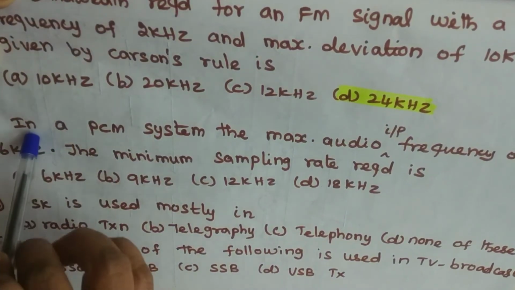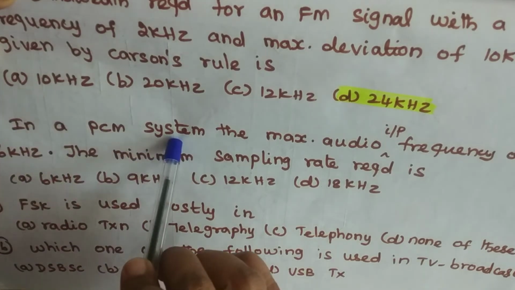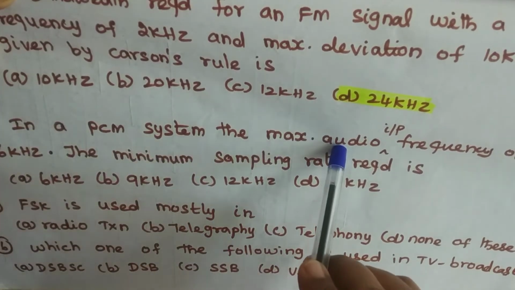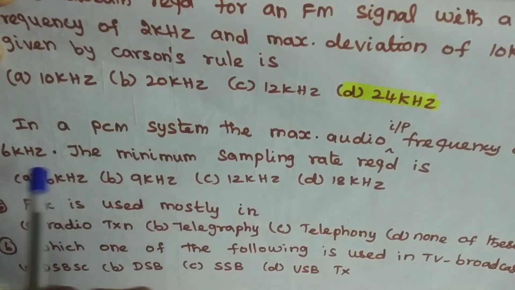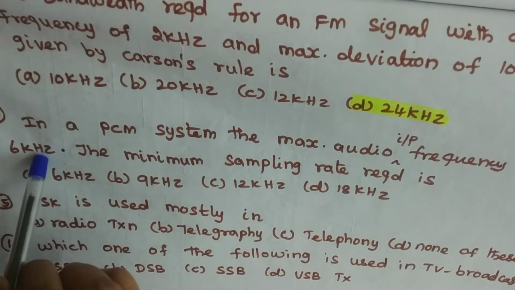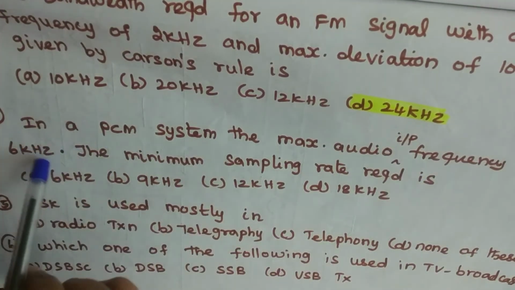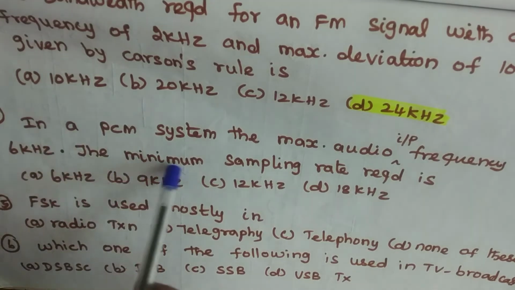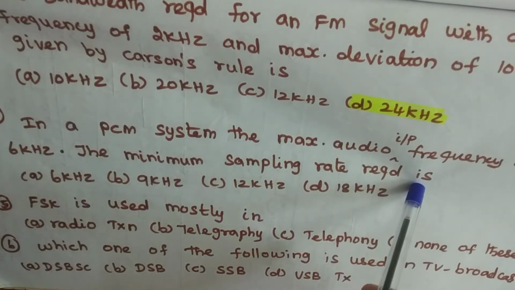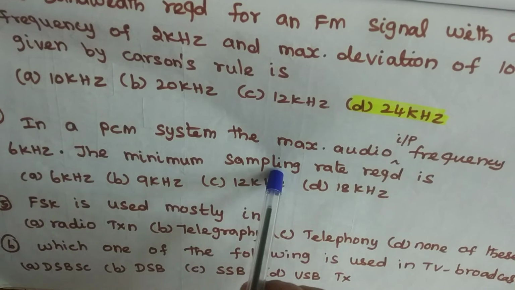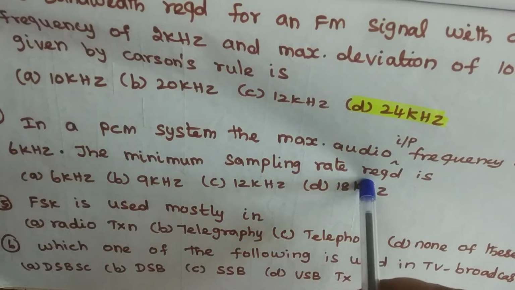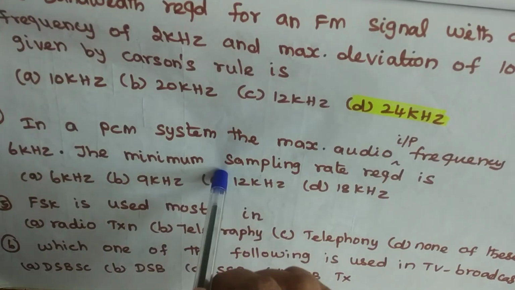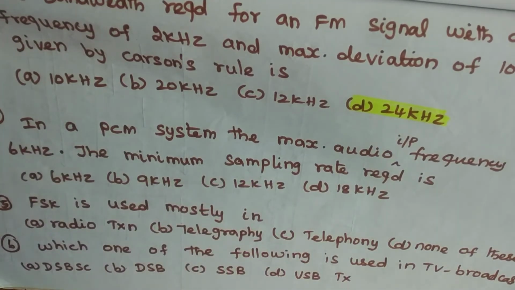Then the next question, in a PCM system, the maximum audio input frequency is 6 kilohertz. The minimum sampling rate required is. So we have to find out the sampling frequency. The audio input frequency is given. We have to calculate the minimum sampling frequency.